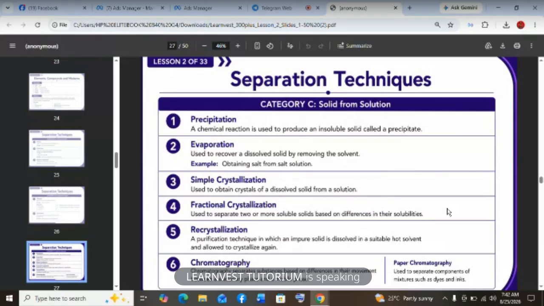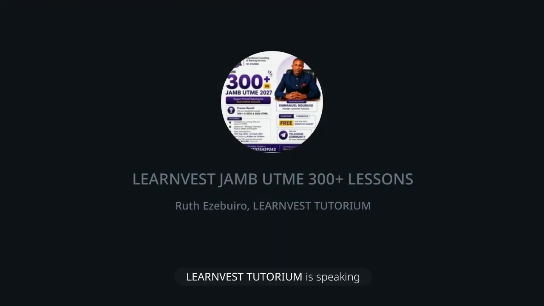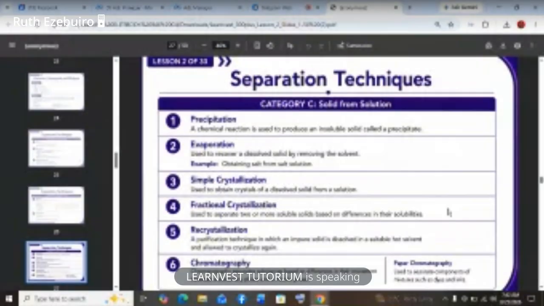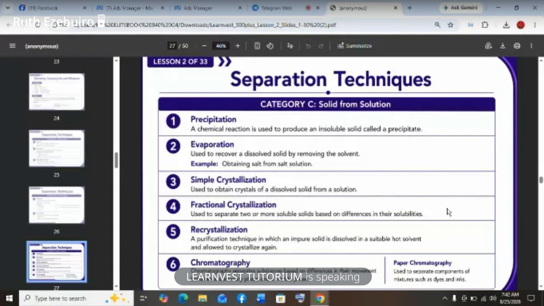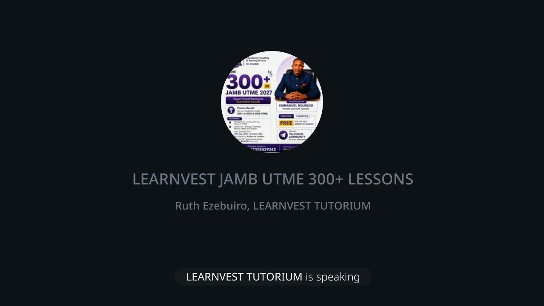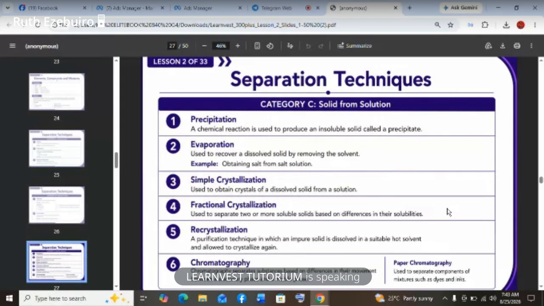Now, category D is separation of liquid from liquid. So you can have two liquids that don't mix. When you have liquids that don't mix, like water and oil, how do you separate them? You use the separating funnel. So the denser liquid will be at the bottom, the less denser liquid will be at the top. So the tap will create a junction between the two liquids. And once the heavier liquid crosses, the tap closes. So that's how separating funnel is used. Okay. Then another